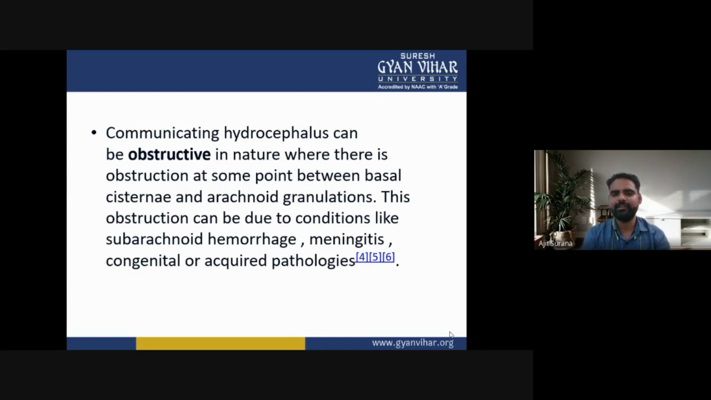When there is any obstruction at some point between the basal cisternae and the arachnoid granules, it is called obstructive communicating hydrocephalus. This obstruction can be due to conditions like subarachnoid hemorrhage, meningitis, congenital or acquired pathologies.